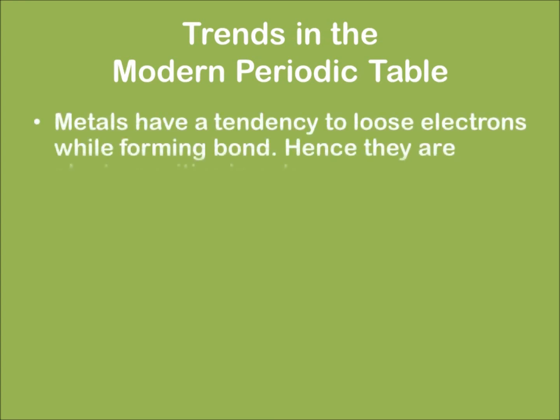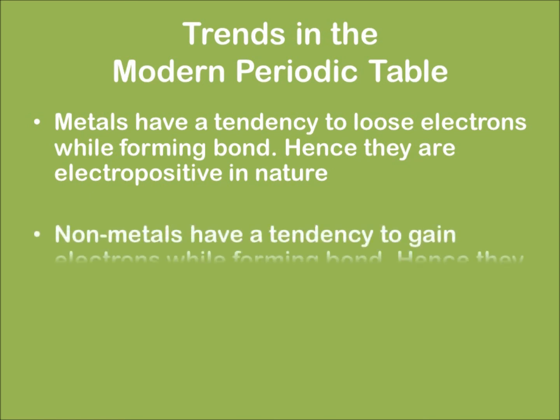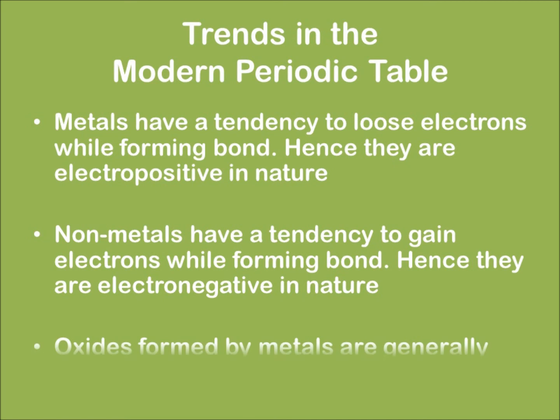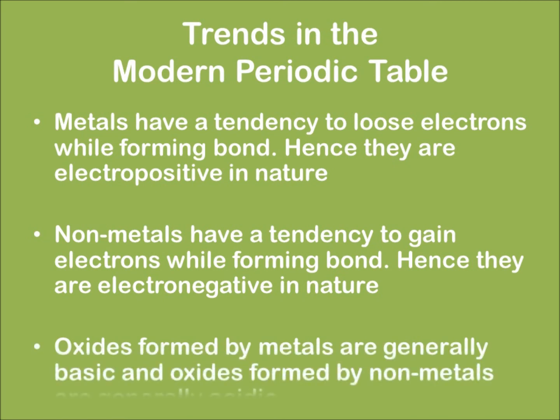Metals generally have a tendency to lose electrons while forming a bond, hence they are electropositive in nature. On the other hand, nonmetals have a tendency to gain electrons while forming a bond, hence they are electronegative in nature. Oxides formed by metals are generally basic and oxides formed by nonmetals are usually acidic in nature.